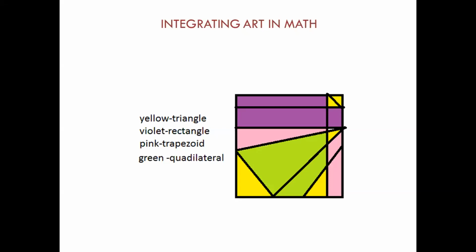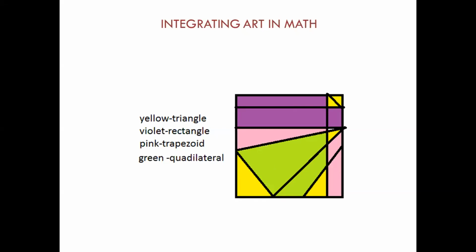For example, there was an argument about why this is a trapezoid and why this is a quadrilateral, and kids came up with the idea that there's one pair of parallel sides. So how do they observe those simple properties and connect them with a shape? That is something you could expect when we give them out-of-the-box activities like this. So this is one such activity for integrating art and math.